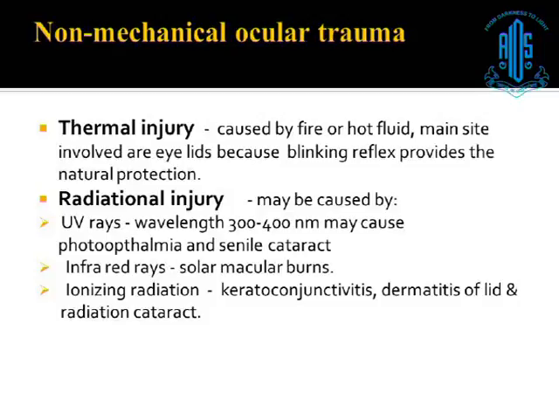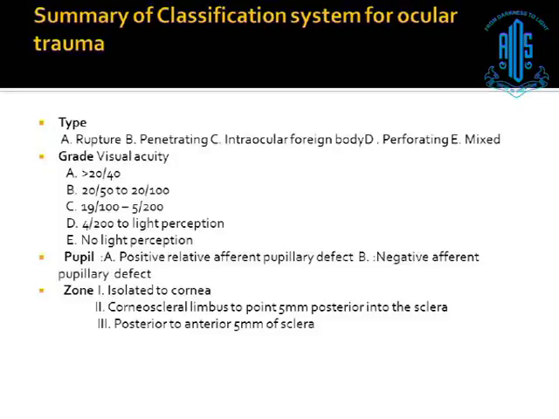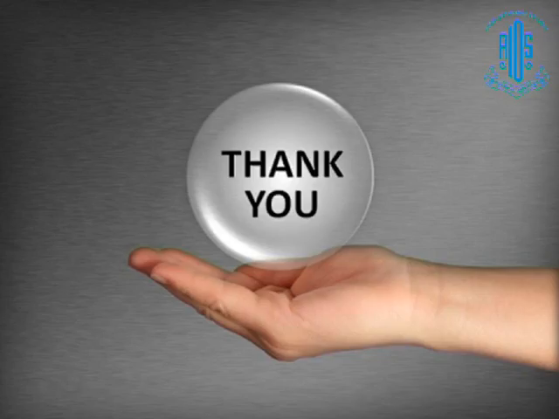Just to complete the classification system, we can have a thermal injury or a radiation injury. So to summarize the classification system of ocular trauma, we classify ocular trauma according to the type, which is mentioned in the BETT classification. We grade it according to the visual acuity. We should write the pupillary status, whether RAPD is present or not, and finally we should zone the wound so as to have a comprehensive idea about the type of injury. Thank you very much.